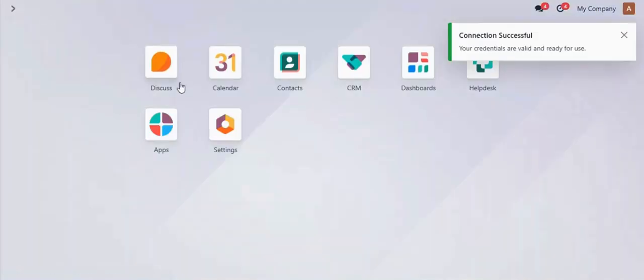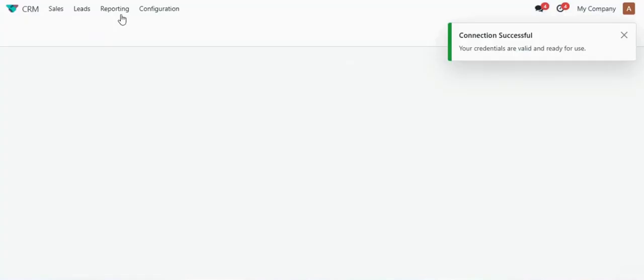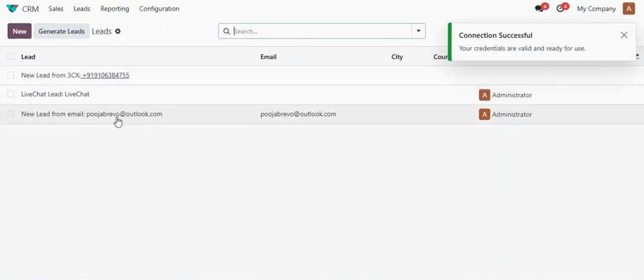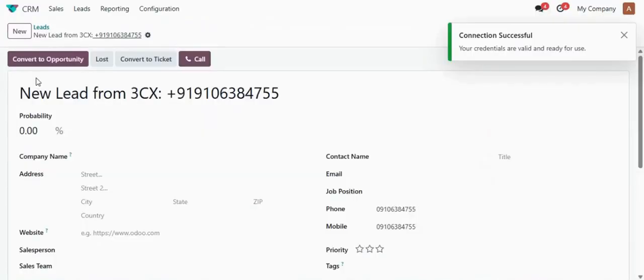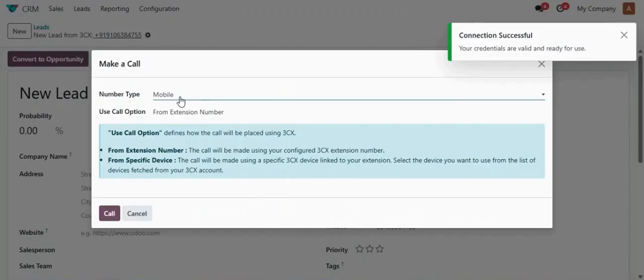Then I will go back to CRM or the leads which are generated. This lead is generated. I will open the lead and here there is a button to call. So by enabling that enterprise feature, by clicking on this call button, you will be able to directly call the number from which the lead is generated. And as we have set the settings as mobile, so directly when we click on call, by default the number type would be mobile and the call option would be from extension number.